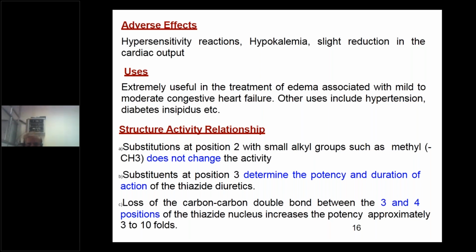When you saturate benzothiadiazine, it forms hydrobenzothiadiazine, where the 3,4 position carbon-carbon double bond is saturated to CH and NH. So there will be an increase in the potency. Why? No idea? What is the possibility? What will be the possible idea?